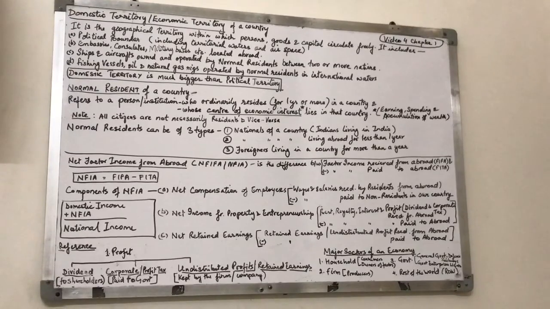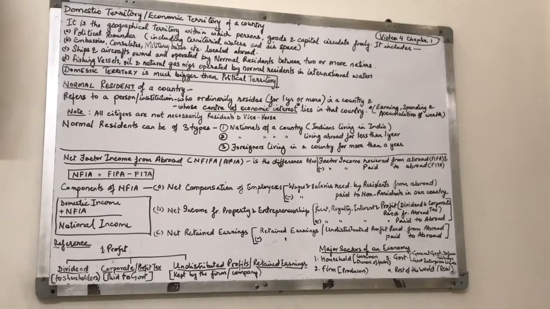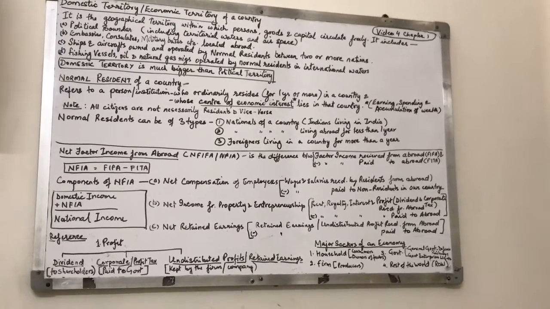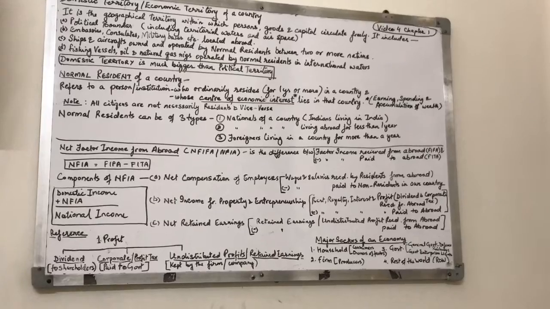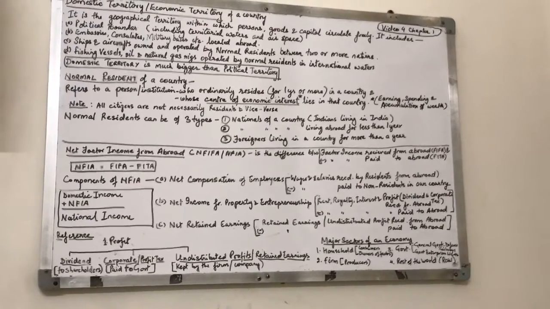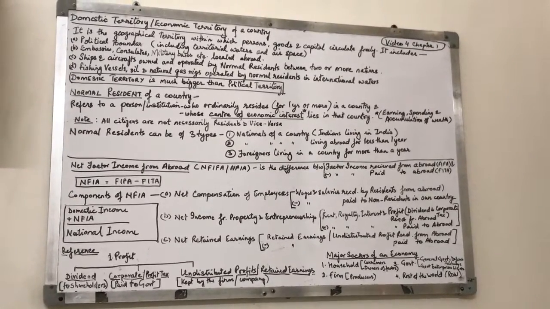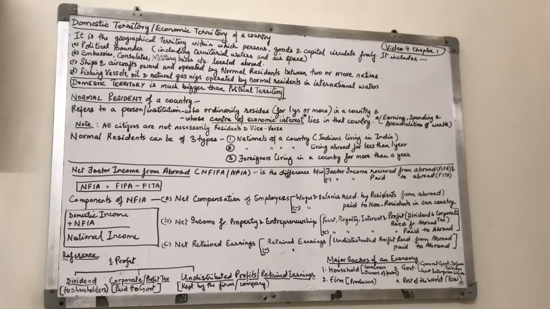This word compensation of employees we will be taking up in later chapters. For a common reference, let me tell you, compensation of employees is a common word for wages and salaries. I hope you know what are wages and salaries. The payment made to labor for their physical and mental work is known as wages and salaries.